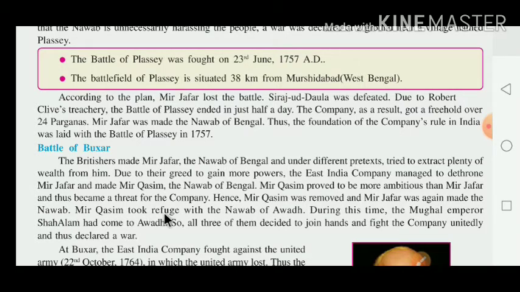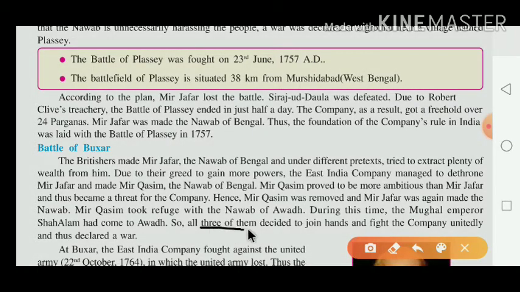Mir Qasim took refuge with the Nawab of Awadh. During this time, the Mughal Emperor Shah Alam had come to Awadh, and so all three of them decided to join hands.